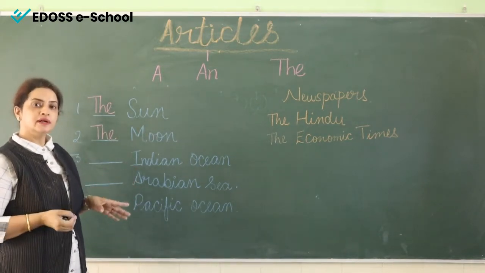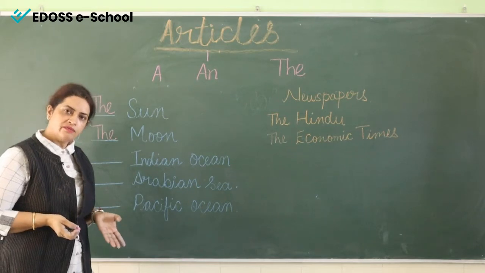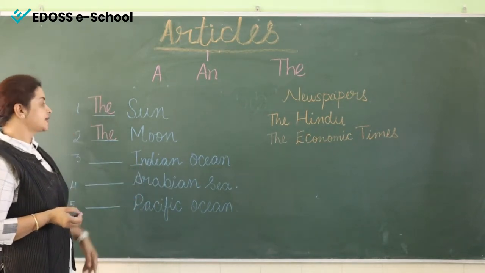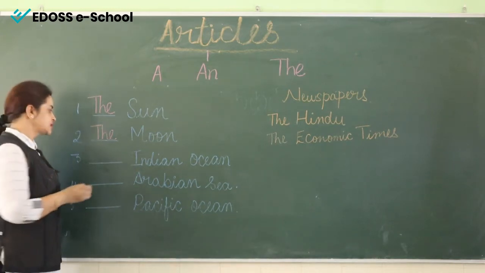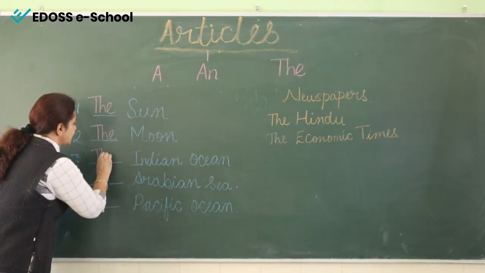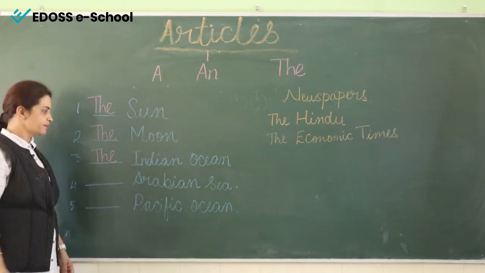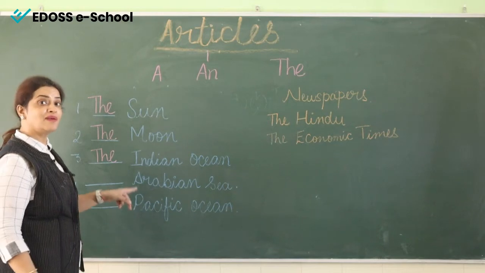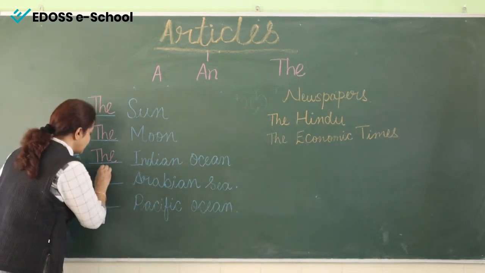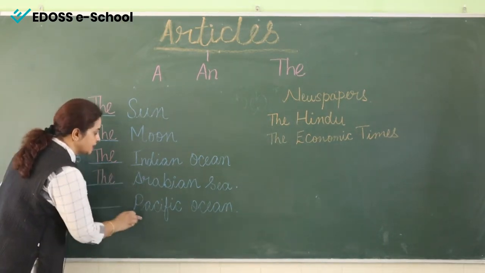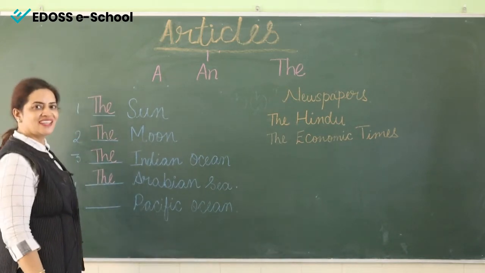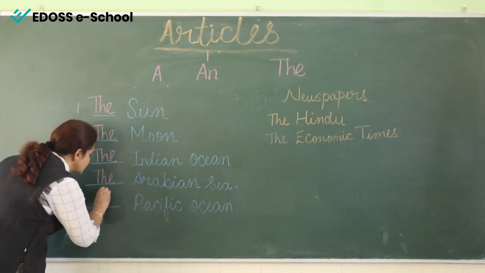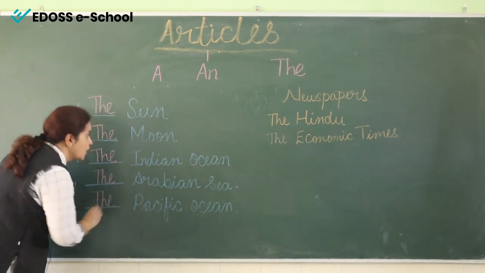We also use article the before rivers, oceans and seas. So this is the Indian Ocean. Indian begins with a vowel sound, so I will say the Indian Ocean. And Arabian Sea, again it begins with a vowel sound, so the Arabian Sea. The Pacific Ocean begins with a consonant sound. You got it right, so we use the Pacific Ocean.